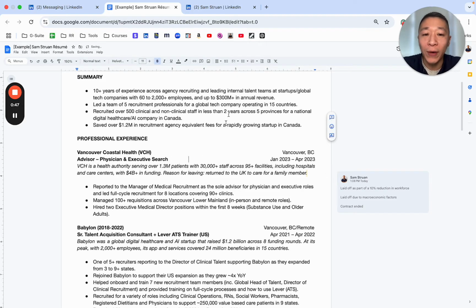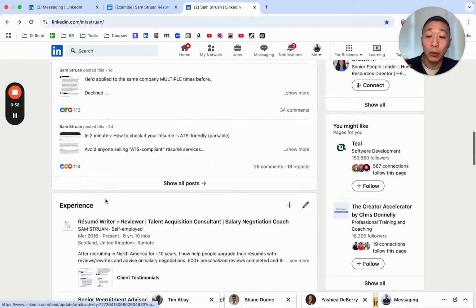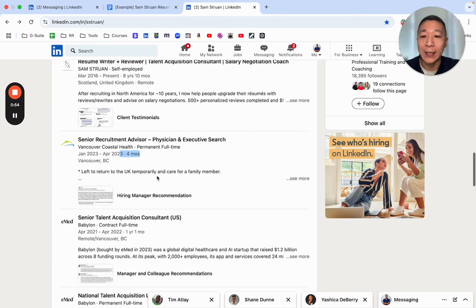In the LinkedIn profile, I'll take a different approach. In the experience section, which should reflect the resume, what I do is I address it in the first line of the experience section, simply because LinkedIn only gives you a quick preview of the first line. So if a recruiter was looking at my profile, they would see, okay, he was there for a few months, but he's also mentioned why he left that role.